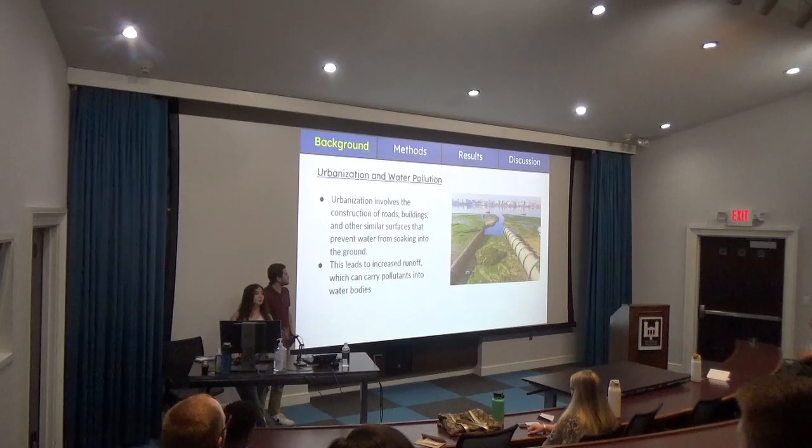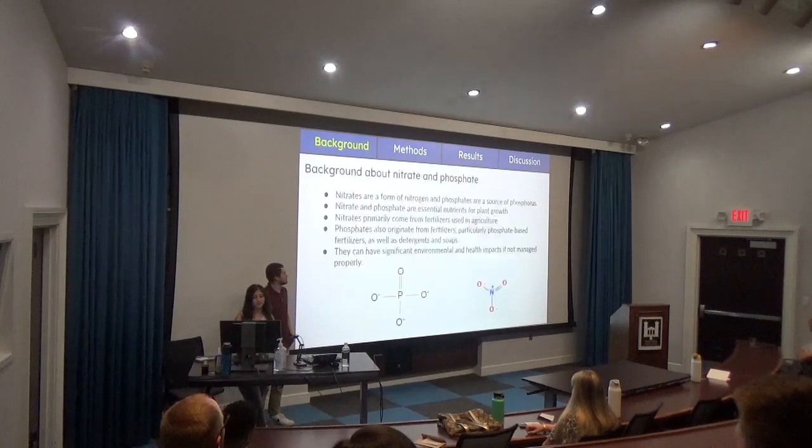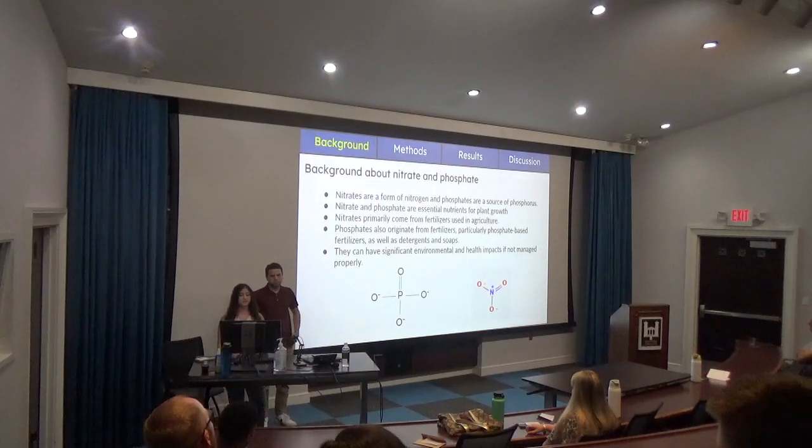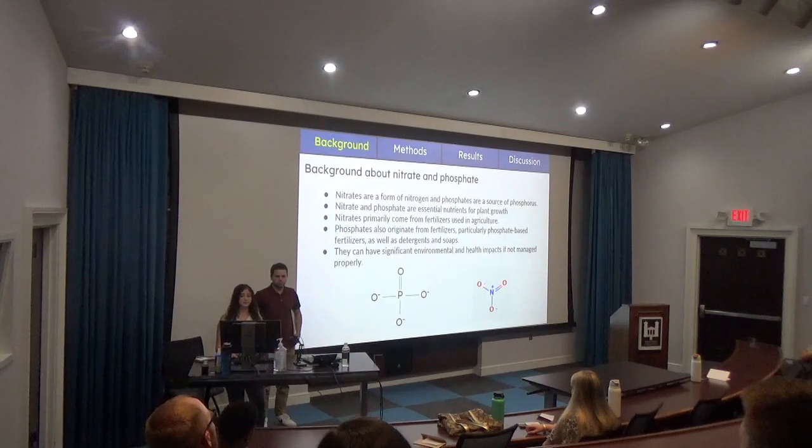In cities, roads and sidewalks do not absorb that water, so the water will end up going into lakes and rivers and carries the pollutants along with it. So for some background about nitrate and phosphate, their chemical compound structures are displayed at the bottom. Nitrates are a form of nitrogen and phosphates are a form of phosphorus.